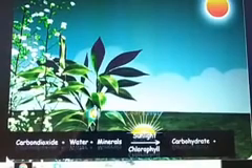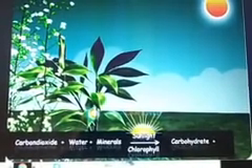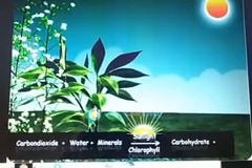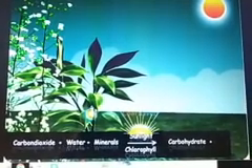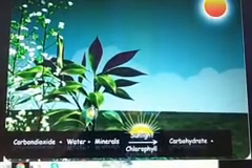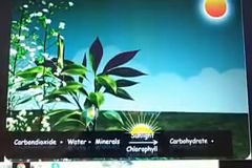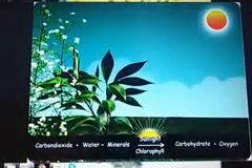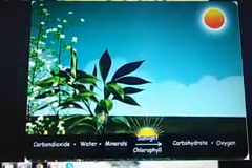The equation of photosynthesis is carbon dioxide plus water plus minerals, because minerals are also mixed with the water in the soil, in presence of sunlight and chlorophyll, gives out carbohydrate and oxygen.